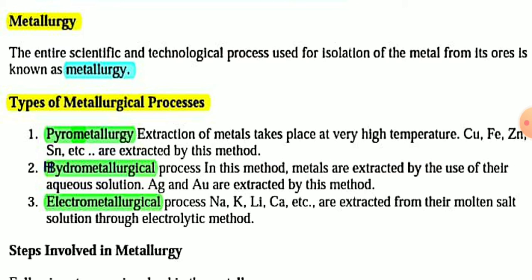In this method, extraction of metals takes place at very high temperature, and using this method copper, zinc, iron, tin can be extracted.